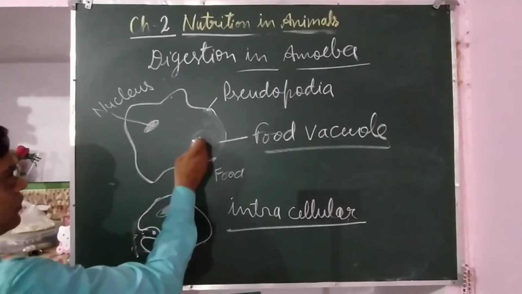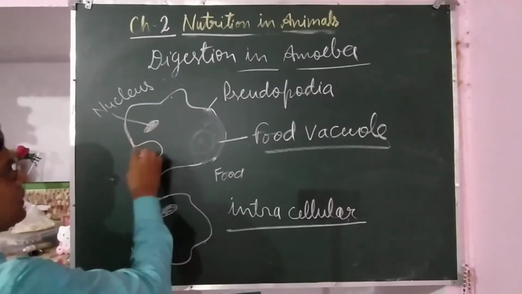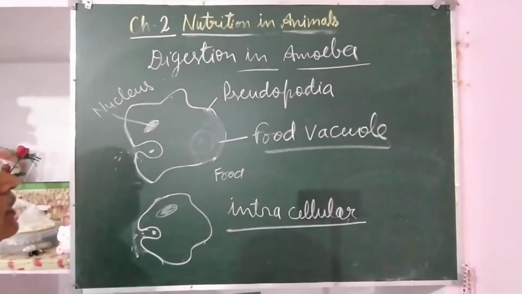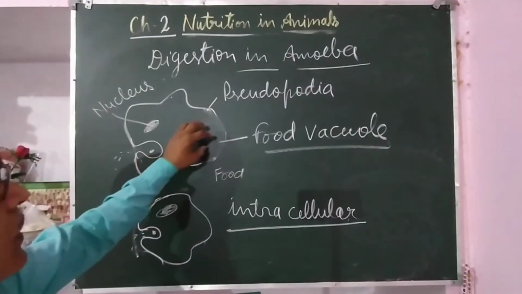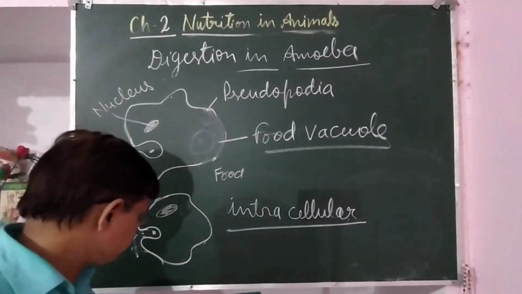So this is how in amoeba digestion takes place.